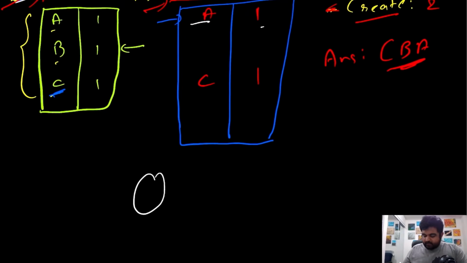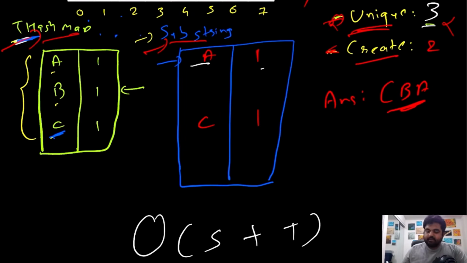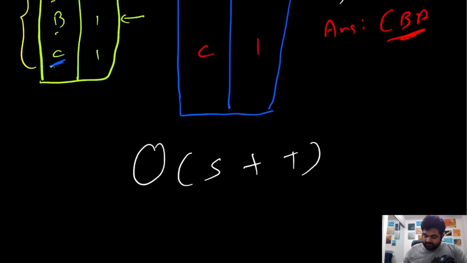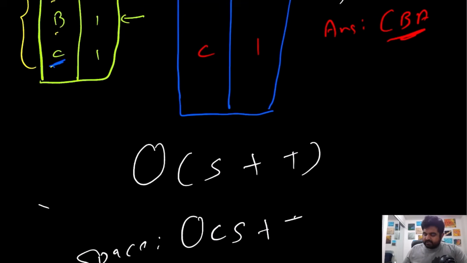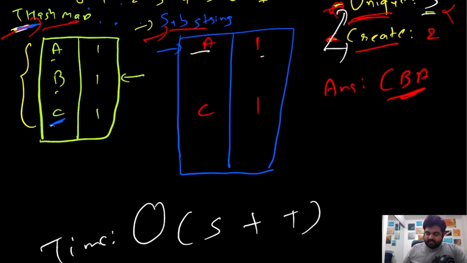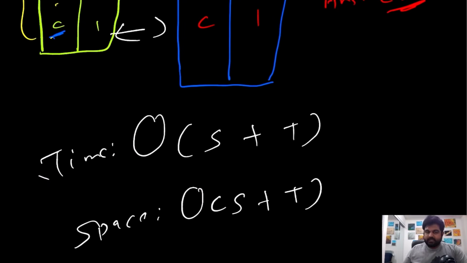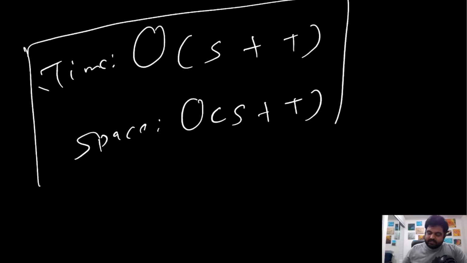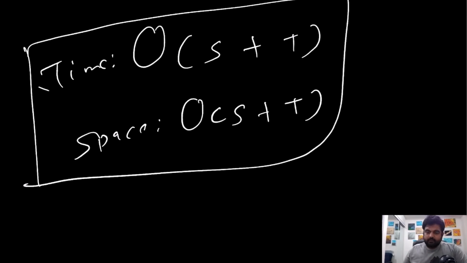If we see the time complexity, it is actually going to be O of whatever the length of string is plus whatever the length of T is. And why are we able to achieve this time and space complexity? Because we are using this technique, so that makes our lives a little bit easier. The space complexity is also going to be big O of whatever the size of S is plus whatever the size of T is, and this also works because we are creating 2 additional hash maps and we need to take that space into account. But overall, this is still a much bigger improvement compared to our brute force approach.